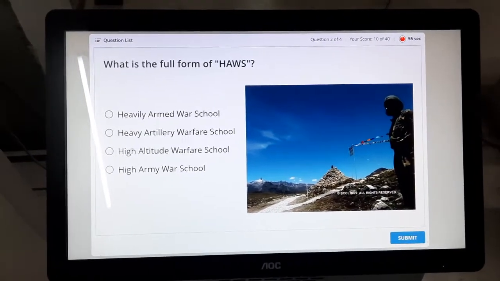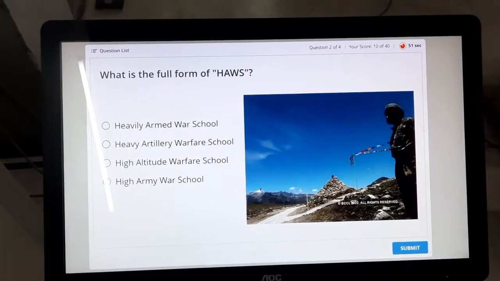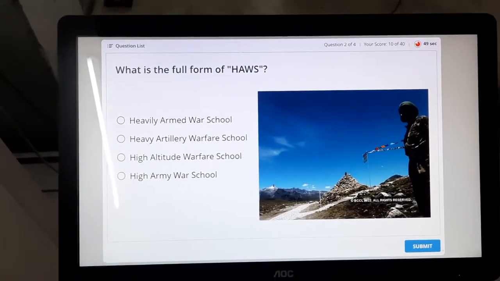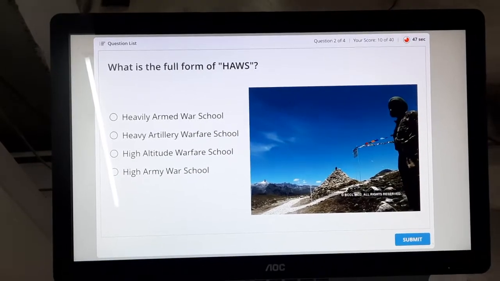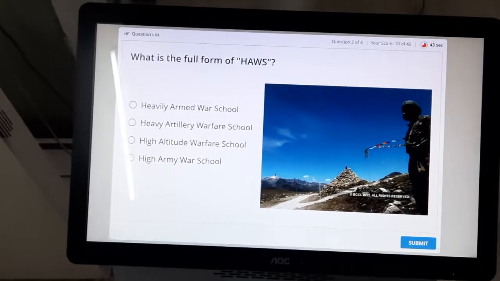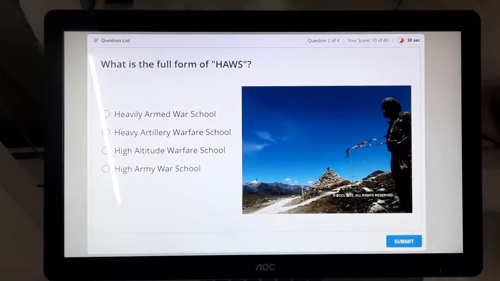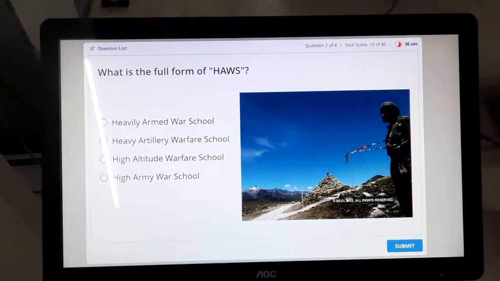This is the next question. This is also a timed question. As you can see on the top, because the first question was correct, it's showing that your score is 10 out of 40. Every question counts for 10 points, a total of 4 questions, so 10 out of 40. And this is asking what is the full form of HOS.